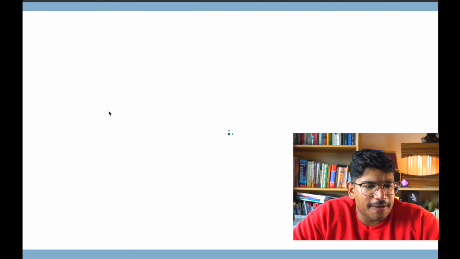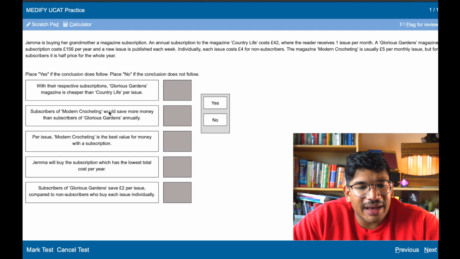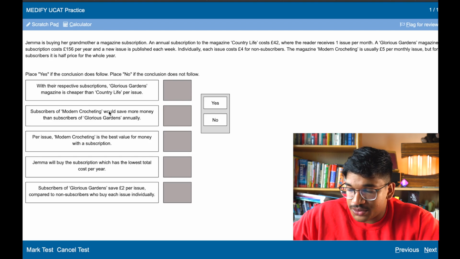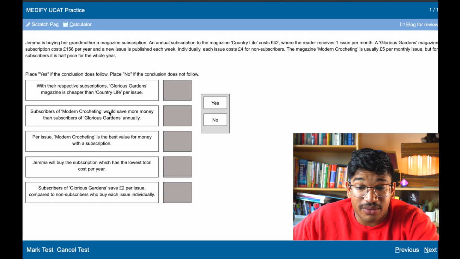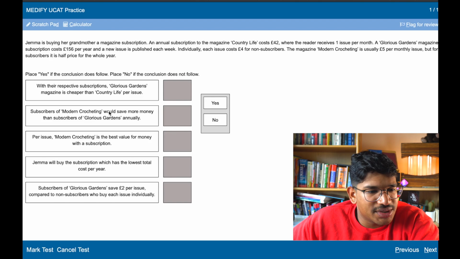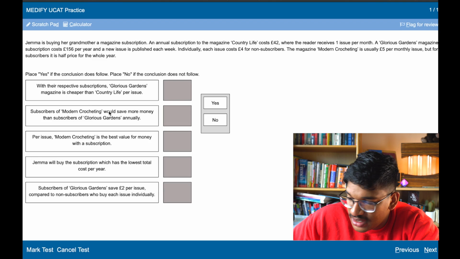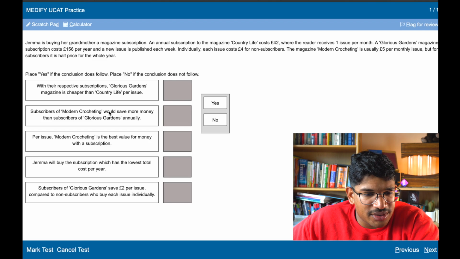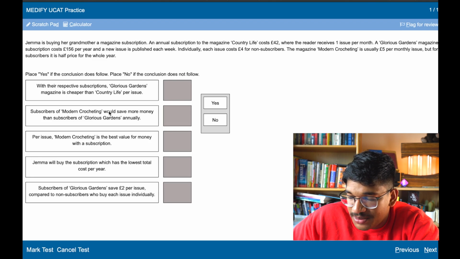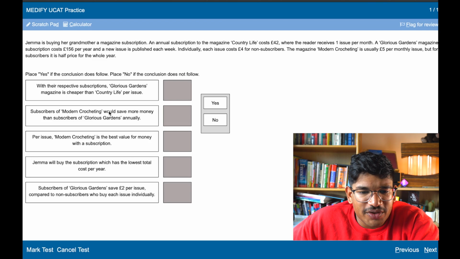Right, last question. Gemma is buying her grandmother a magazine subscription. An annual subscription to the magazine Country Life costs £42, where the reader receives 1 issue per month. Glorious Garden is £156 per year, and a new issue is published each week. That's for 52 copies, because that's per week. Individually, each issue costs £4 for non-subscribers.